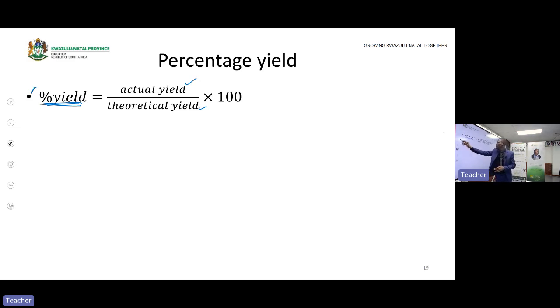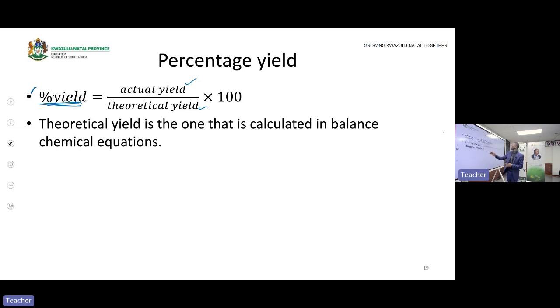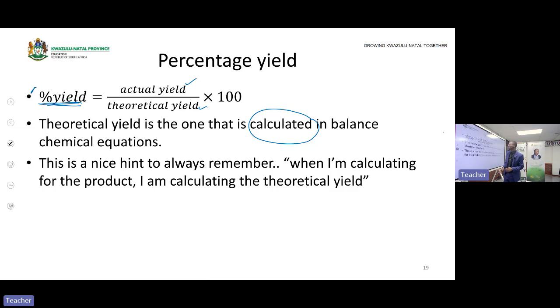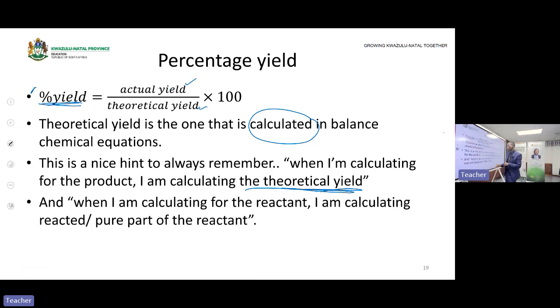The theoretical yield is the one calculated from your balanced equation, as I've indicated. Then this is a nice hint that you must know. Whenever you are doing your calculation for the product, you always calculate the theoretical yield. The actual yield is likely to be given because it's performed in the laboratory, not using calculations.